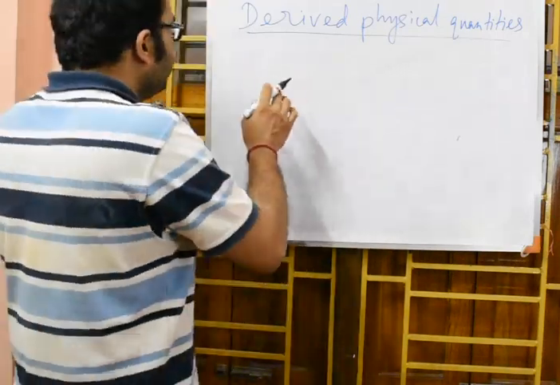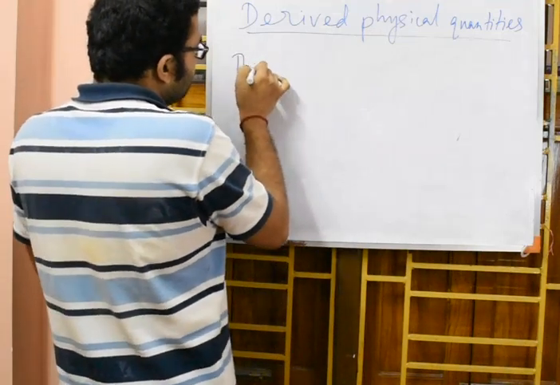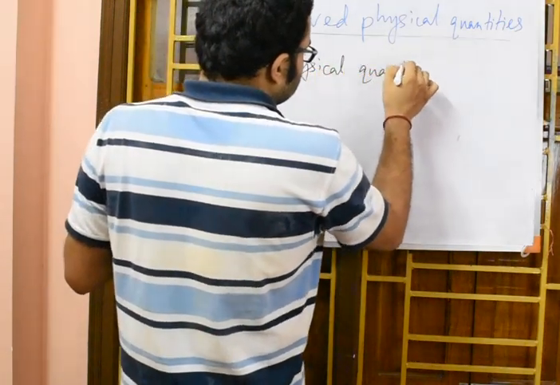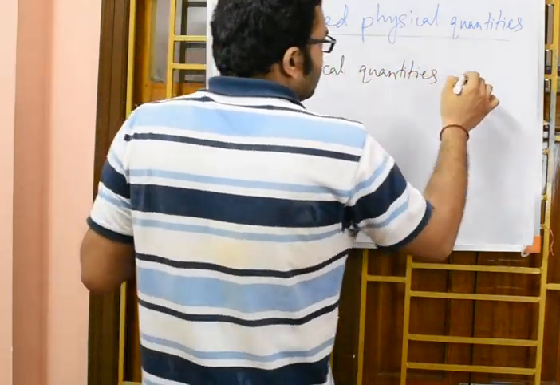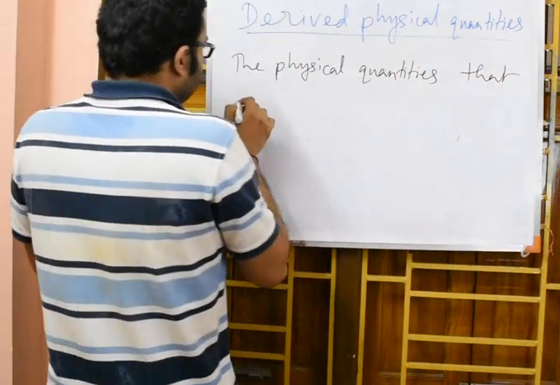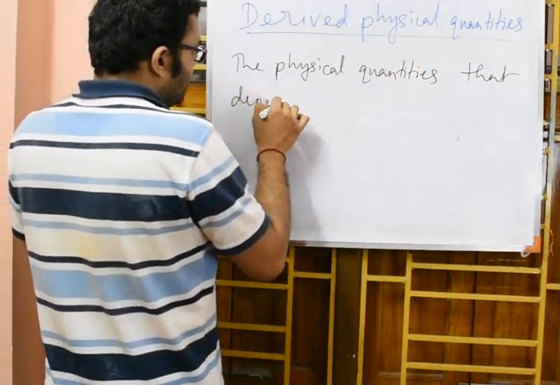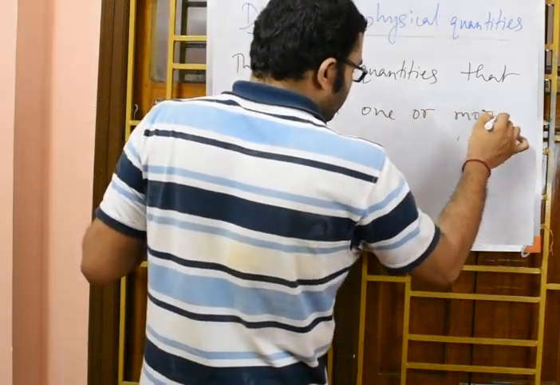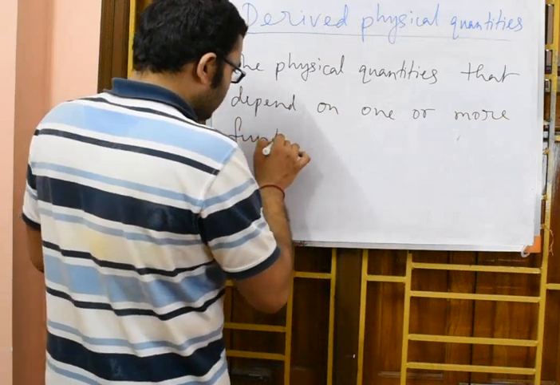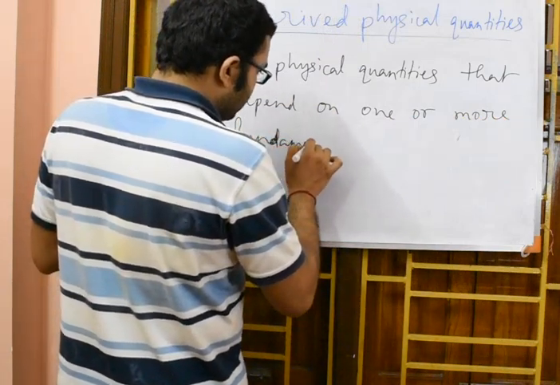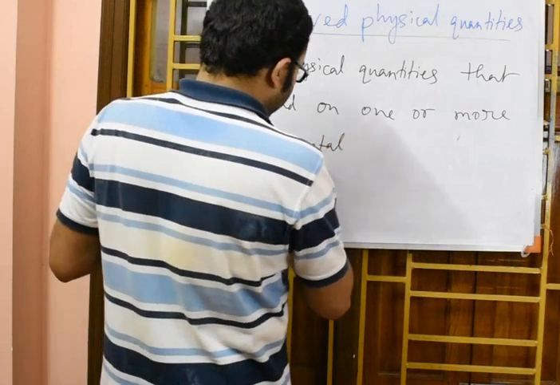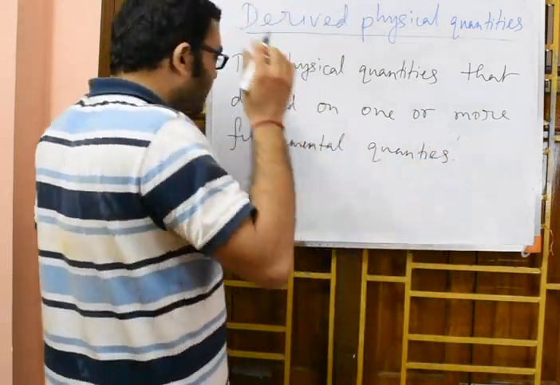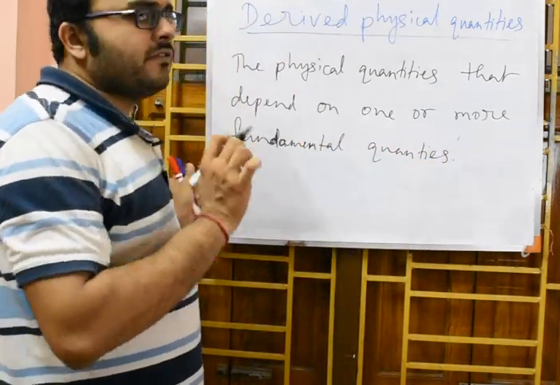So I can define it as: the physical quantities that depend on one or more fundamental quantities are referred to as derived physical quantities.